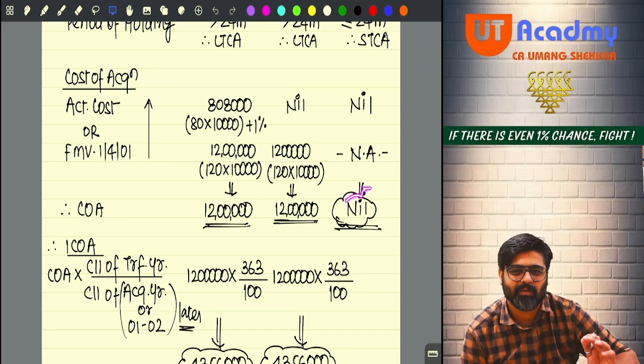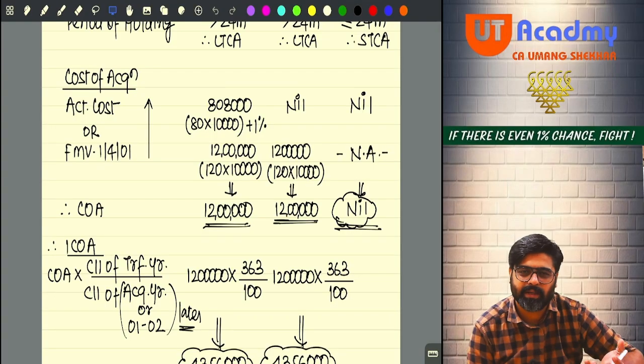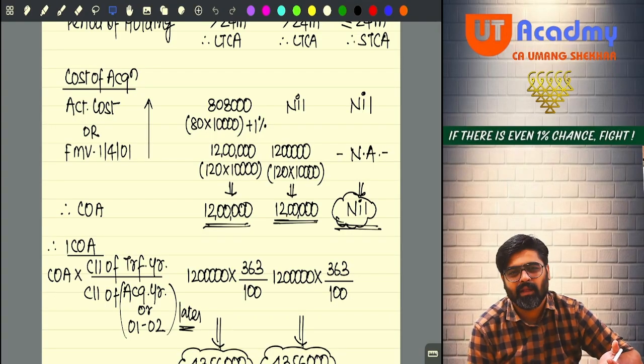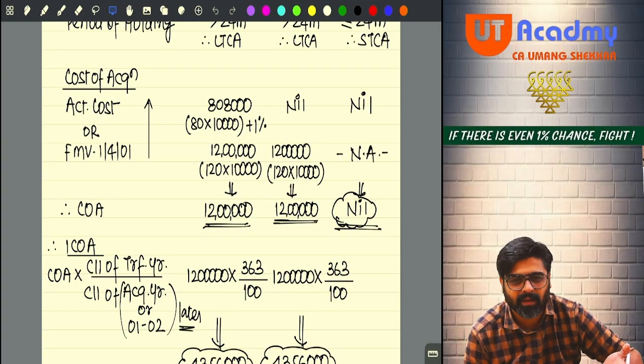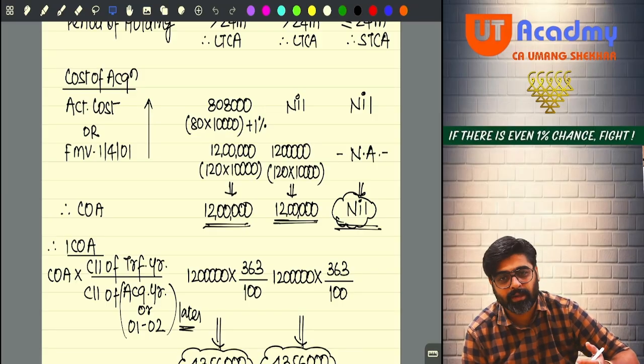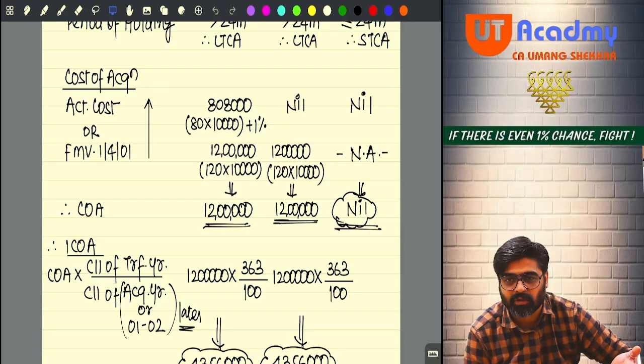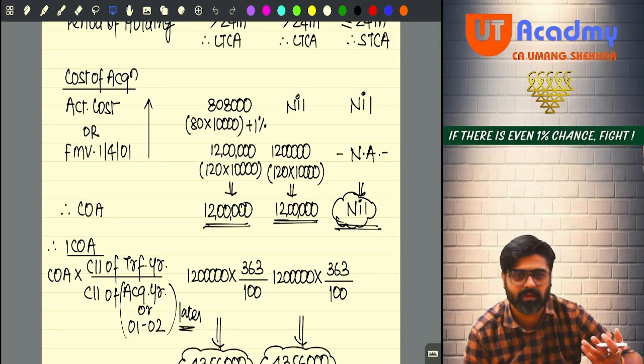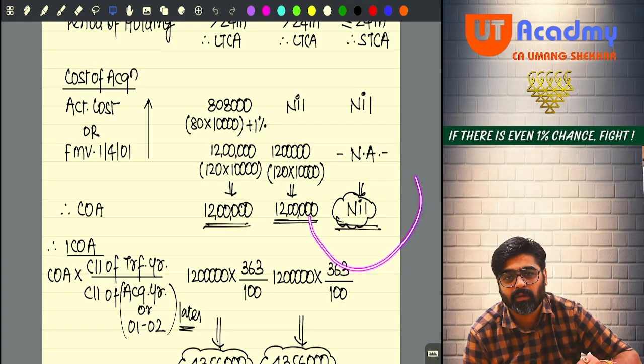And see, you are calculating short term gain, so no need to index also. Nil, if you index also, will remain nil only. First of all, nil cannot be indexed, after indexation it will be nil only. And second, there is no need to index also. Why? Because the asset is short term. In short term capital asset, cost is never indexed. So what will be the cost? Nil. Without indexation, you will reduce.